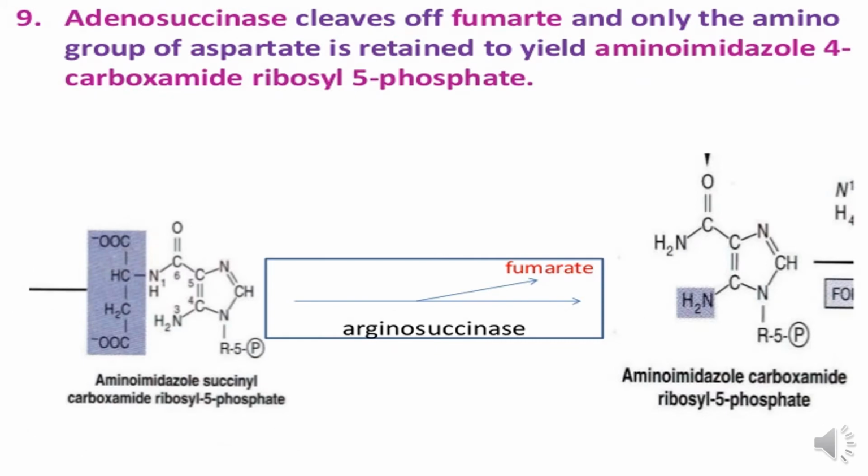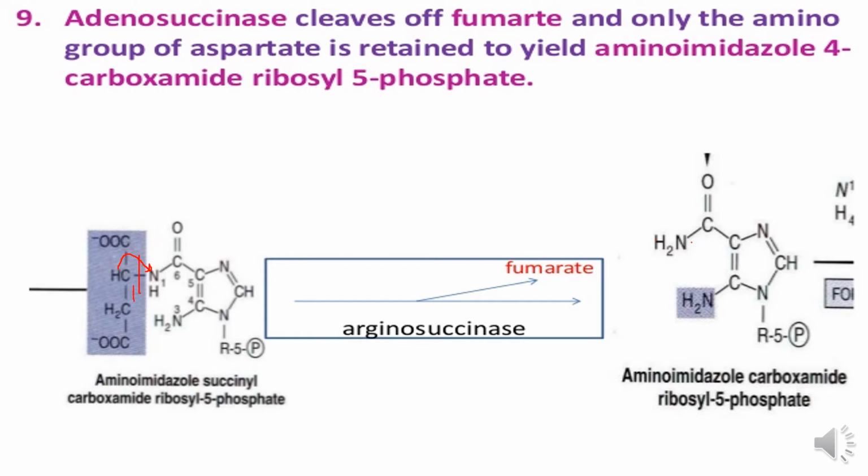Aminoimidazole succinyl carboxamide ribosyl phosphate, by the adenylosuccinase enzyme, releases fumarate. How is fumarate released? When it is released from here, it donates its hydrogen to here and converts it into NH2, and the double bond will form here.